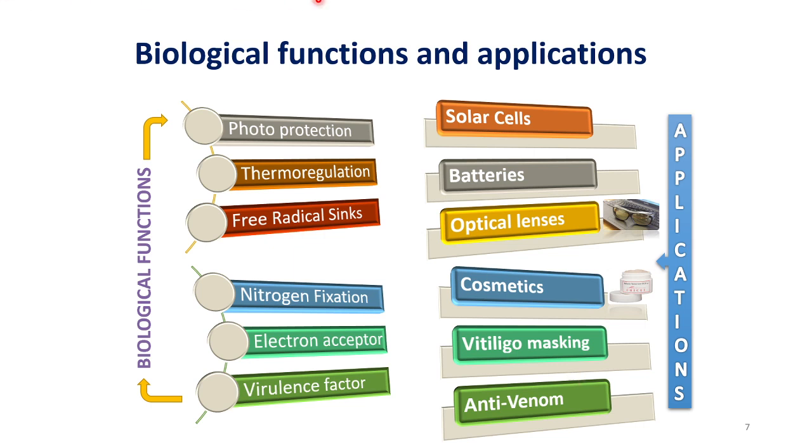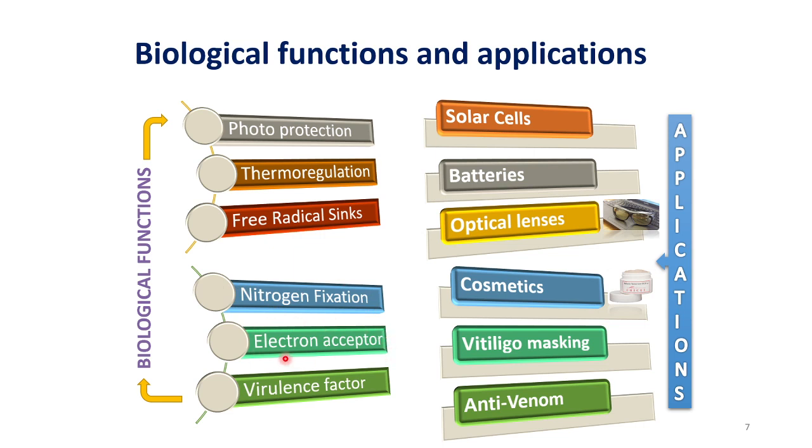Coming to melanin's function in microbes, it helps in photoprotection, mainly UV protection. Our research also found that melanized bacteria are protected from UV treatment compared to non-melanized bacteria. Thermoregulation is another function, and it can act as a free radical sink. It can absorb the free radicals, or reactive oxygen species, produced by our immune cells. It can scavenge them so that the bacteria can escape from our immune system, which is an additive factor in virulence. It can also help in nitrogen fixation and can access electron acceptors.